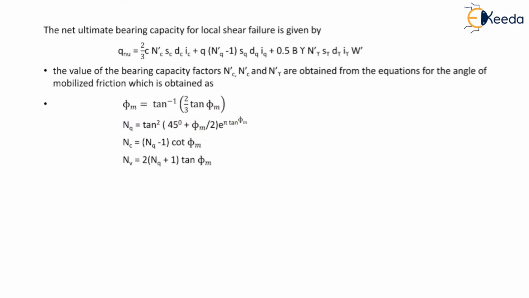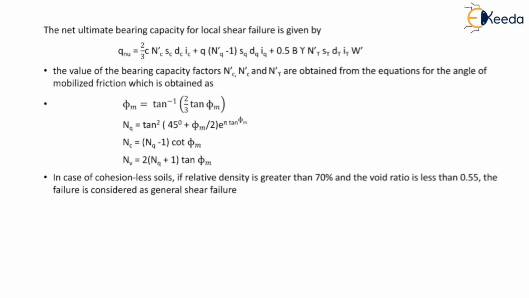So for the design of the footing, we will have to predict the type of failure which is going to occur in the foundation if foundation fails. So for that prediction, we will have to follow following criteria. So first criteria is, in case of cohesionless soils, if relative density Dr is greater than 70% and void ratio e is less than 0.55, then the failure is considered as general shear failure.